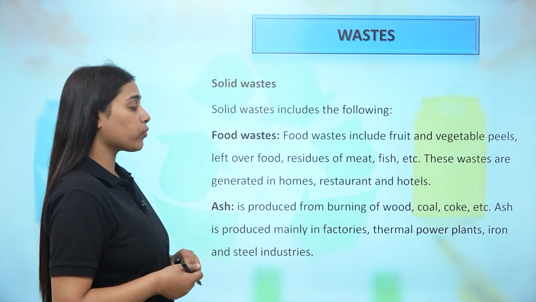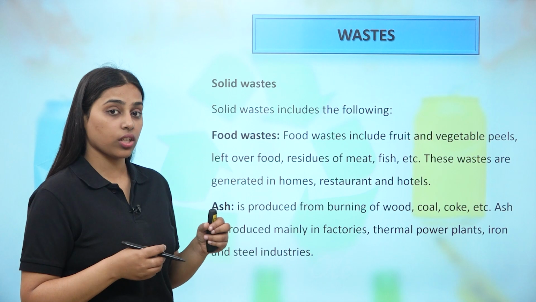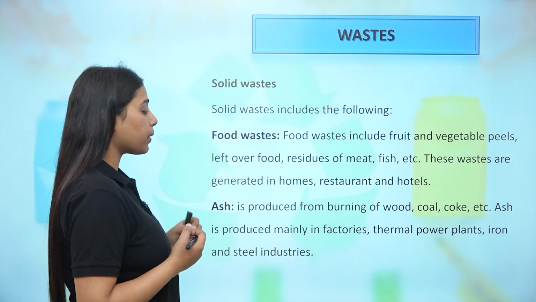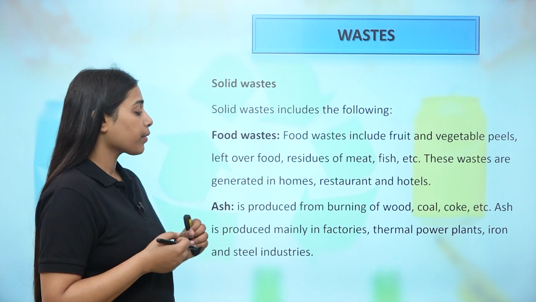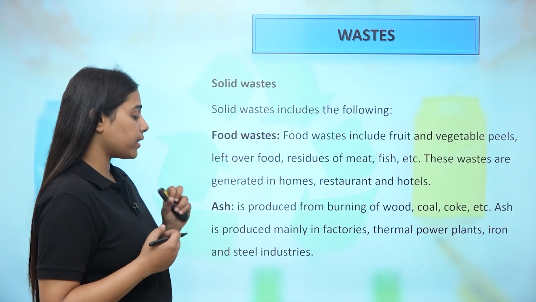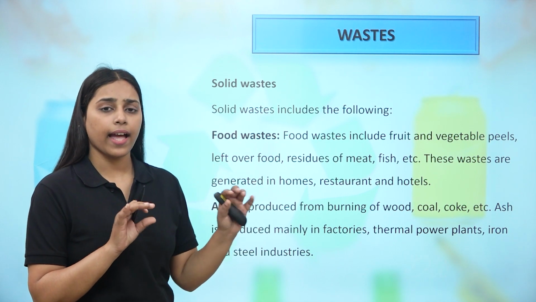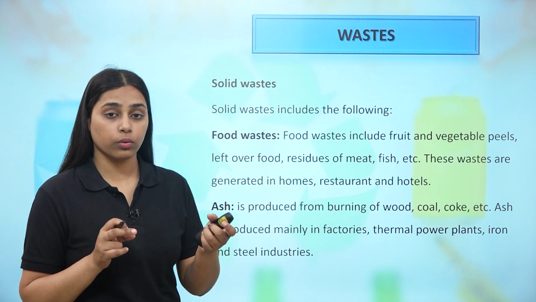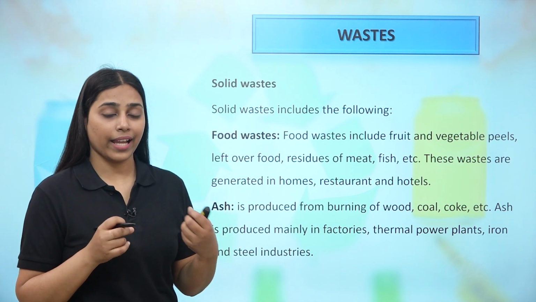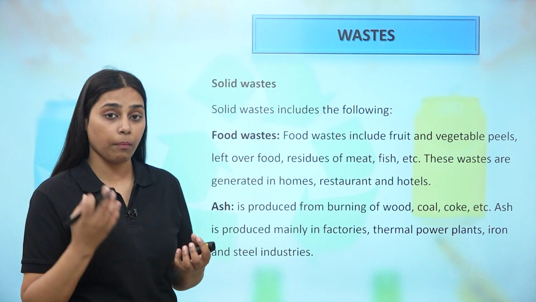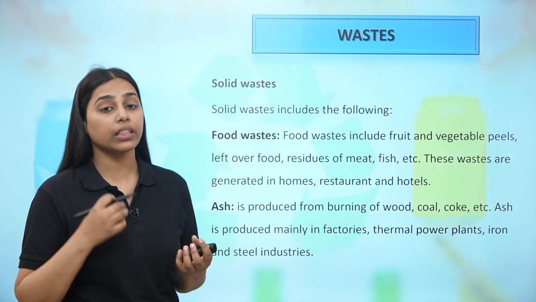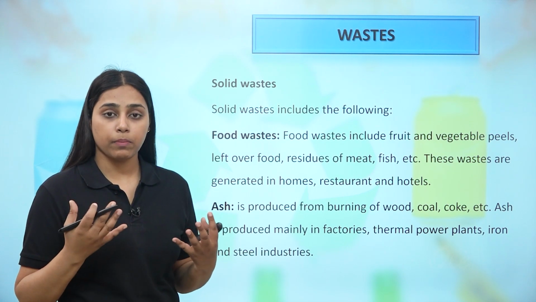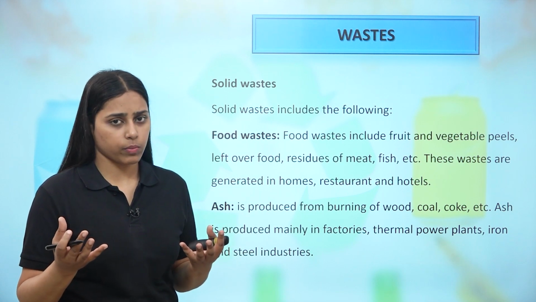These ashes could be produced from the burning of different materials such as wood, coal, coke, etc. And ash is produced mainly in factories, thermal power plants, and iron and steel industries. These are the main categories, and ashes are also produced when someone outside your home burns waste material, like the waste that you dump outside, not in the dustbin but on the roadside. These are also burnt by some members of your society. You must have observed that.